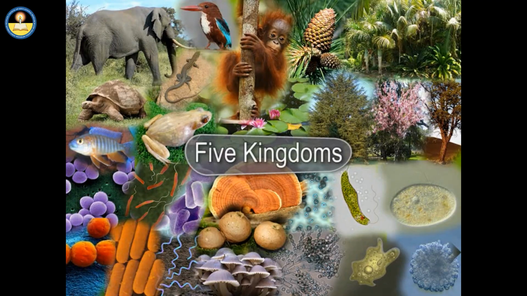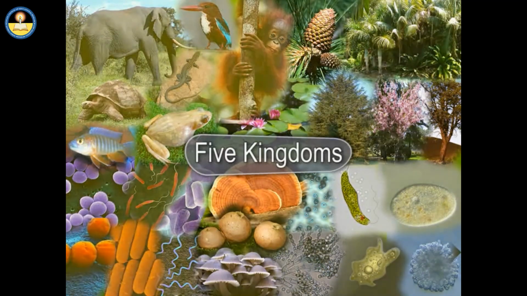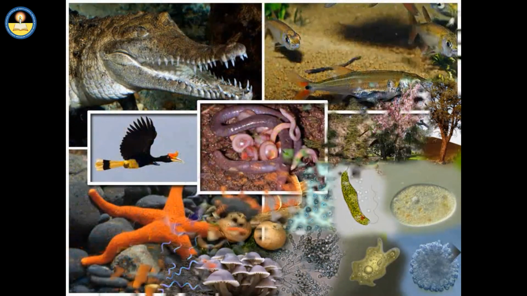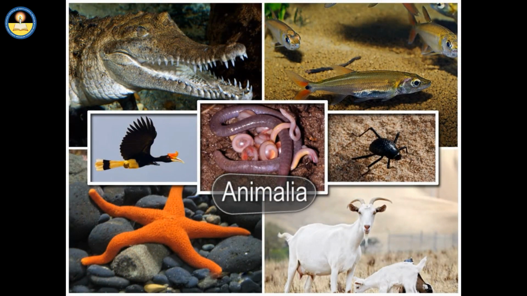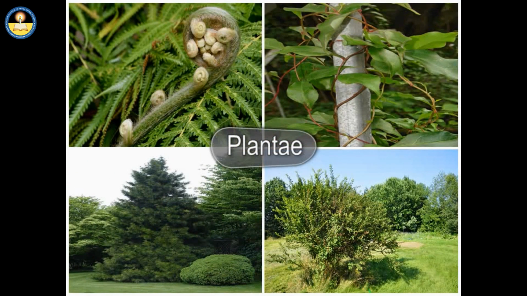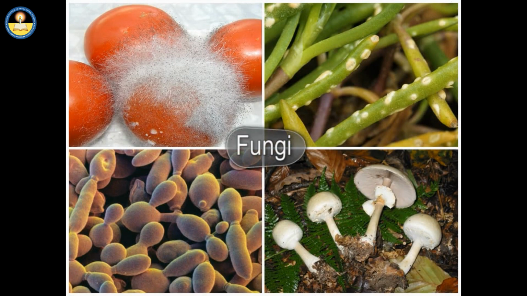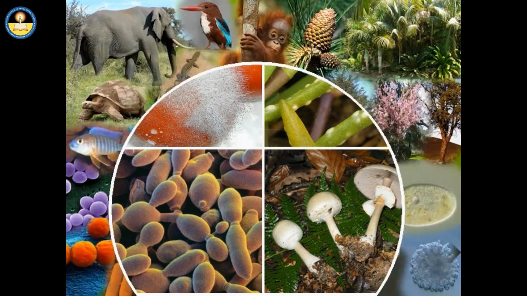Kingdom. All living organisms are first placed into different kingdoms. Kingdoms are huge groups encompassing million kinds of organisms. All animals are put into kingdom Animalia. Plantae, as the name indicates, consists of all plants. Mushrooms, mold, yeast, etc. are classified as fungi.